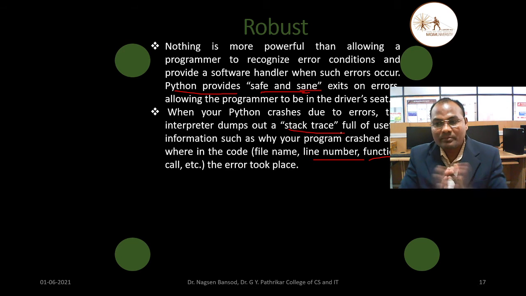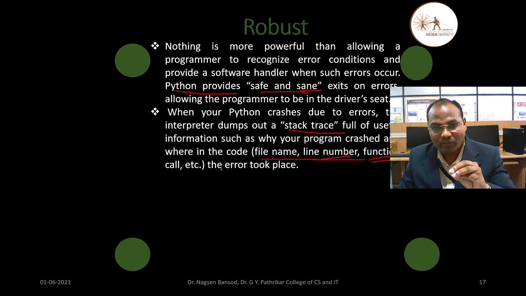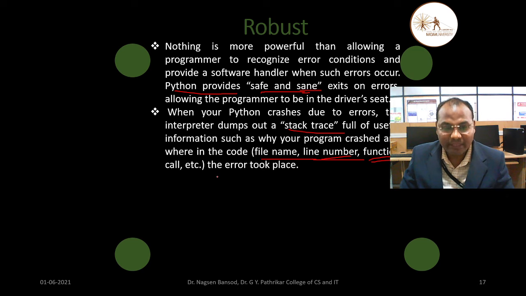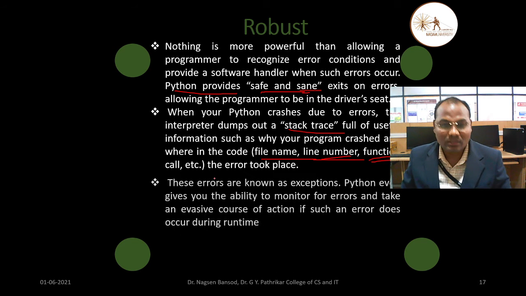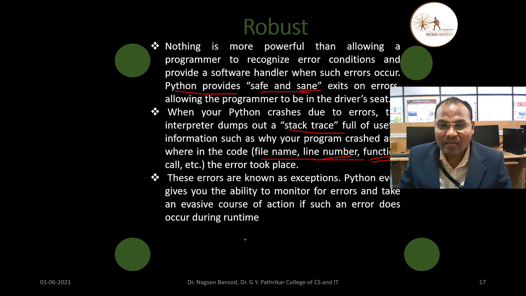You can find all these problems from this stack trace. You can take that and make your software error free. This is the robustness. These errors are known as exceptions.